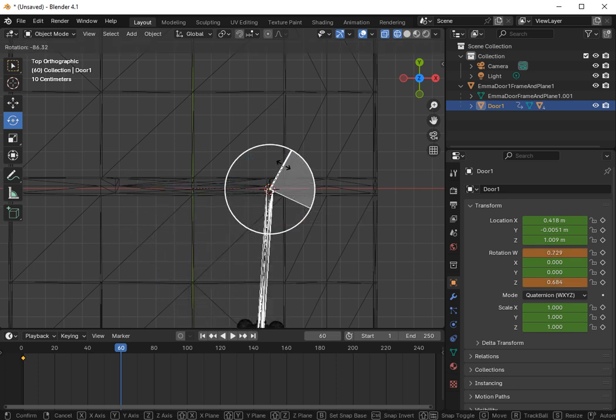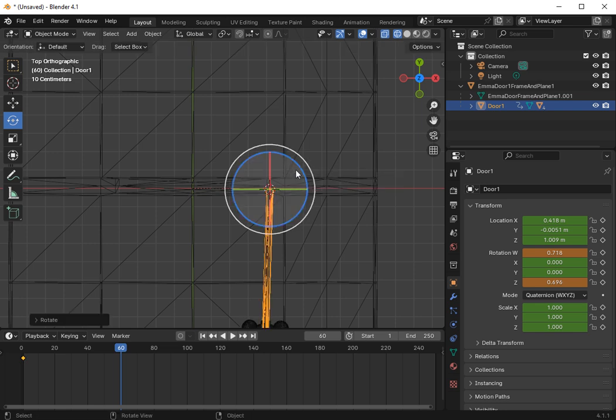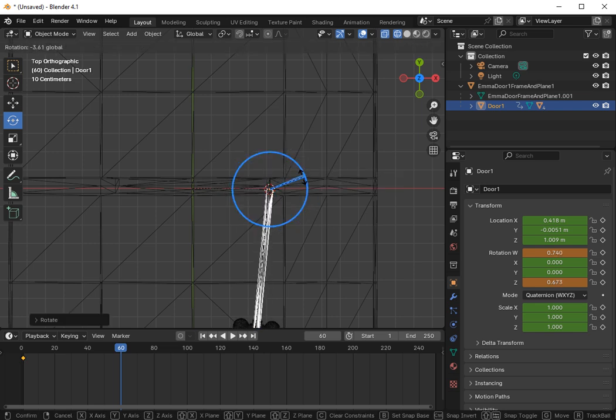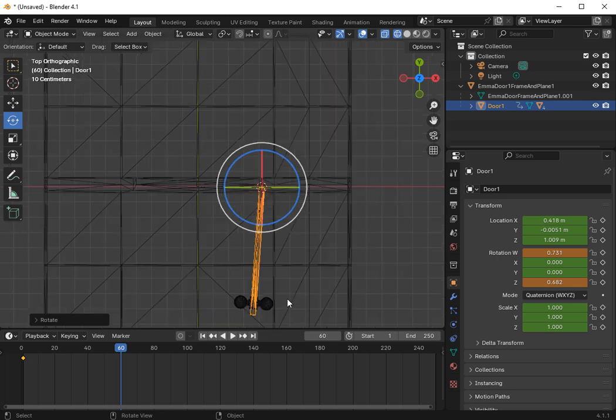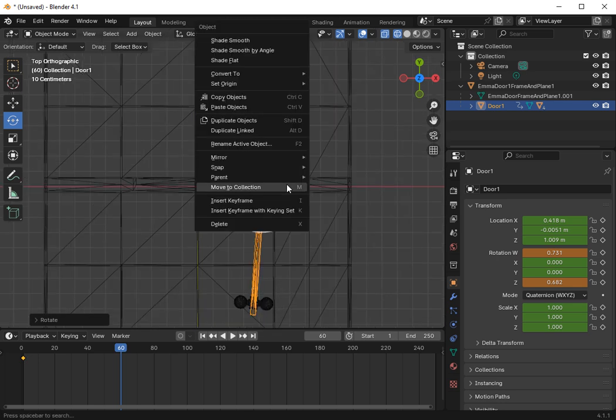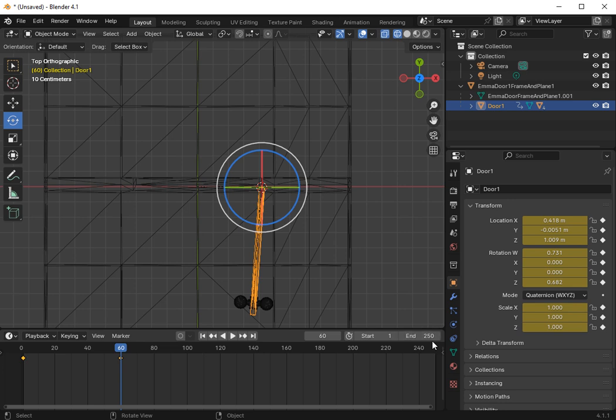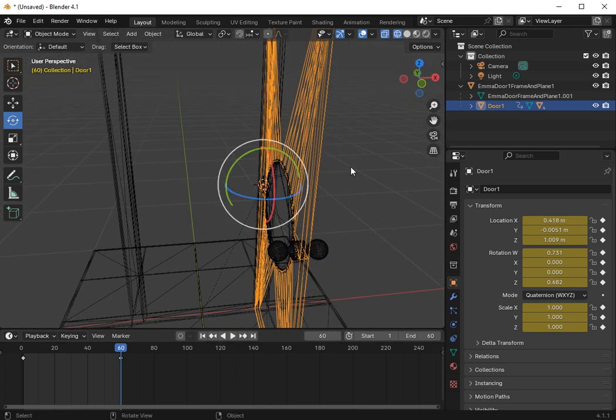roughly where you want it. All my doors open to roughly about there somewhere. So about there, just where that line is, right click, insert animation, go over here, change the timeline to 60, that will shorten this grey part, like that. Now of course, that's all we have to do for the door.